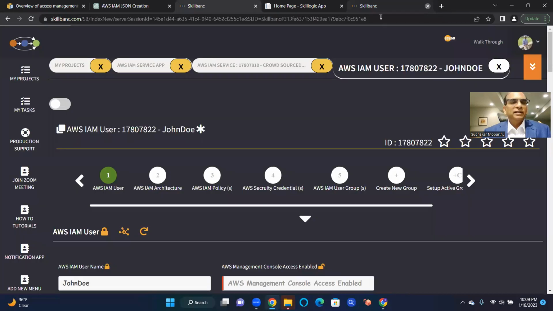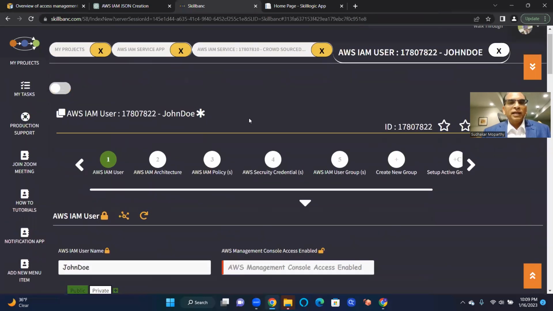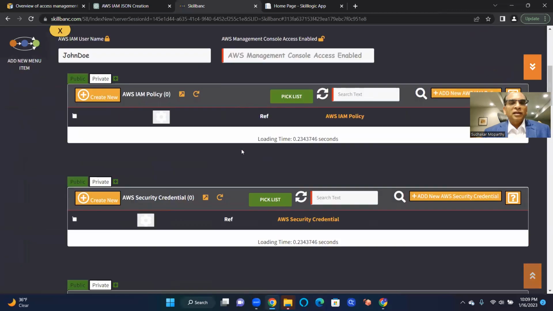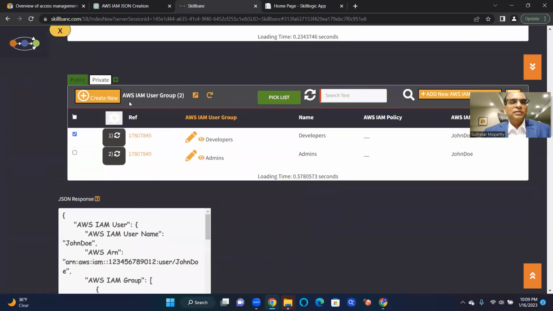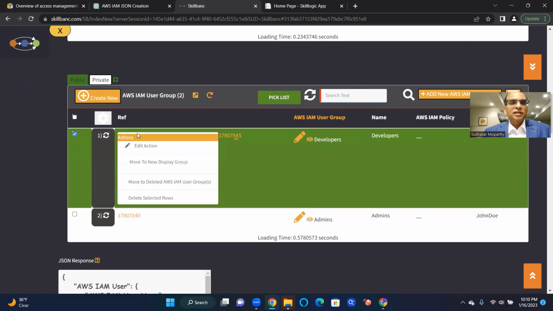Once I'm authenticated, then there is the question of whether or not I can do certain operations within the system. Let's take this example here, the AWS IAM user group. What are the things that I can do on this? Can I take certain actions on it?